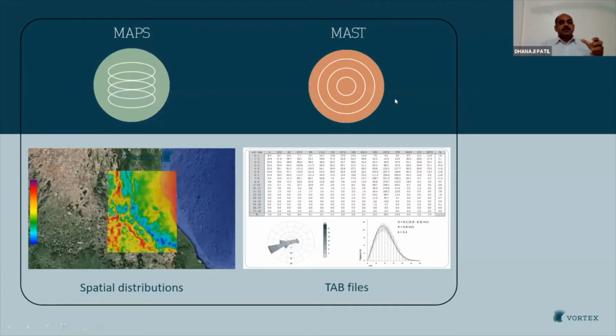Okay, and we use these two products for the prospection and pre-feasibility stage, but several times we deliver these products as a package, I mean in combination, because sometimes we calculate and deliver a map for the Philippines at 1 kilometer resolution, and then we also give the wind distribution tab file output at each grid point.